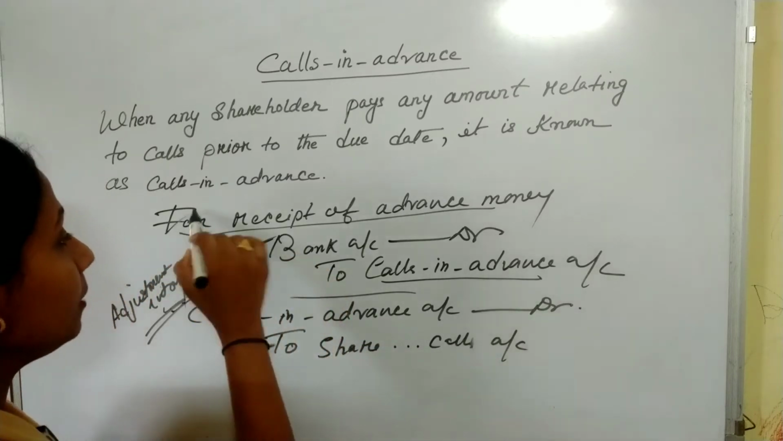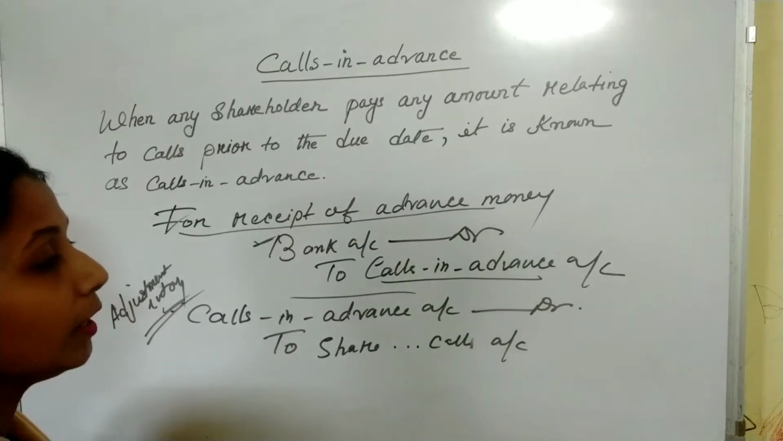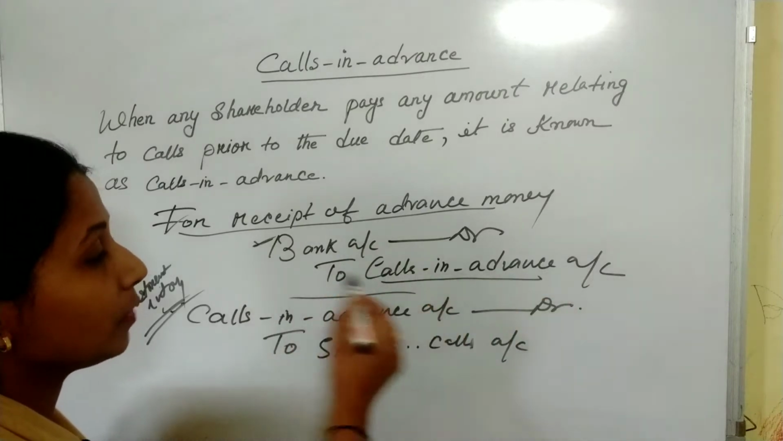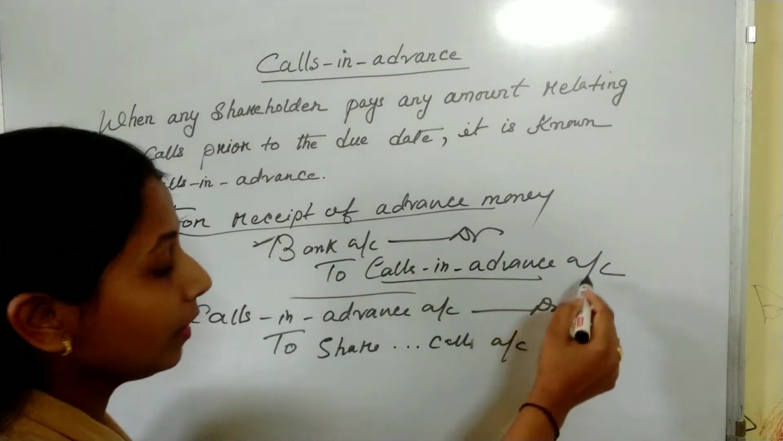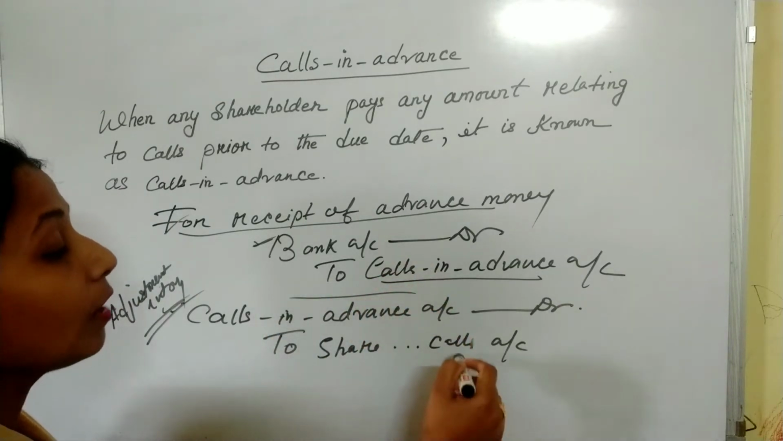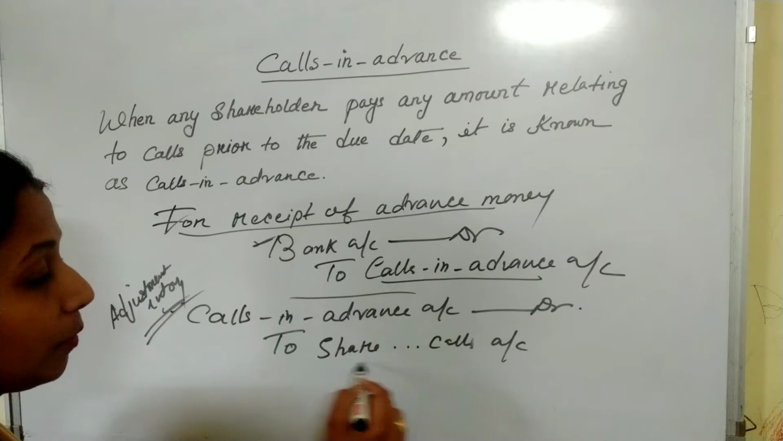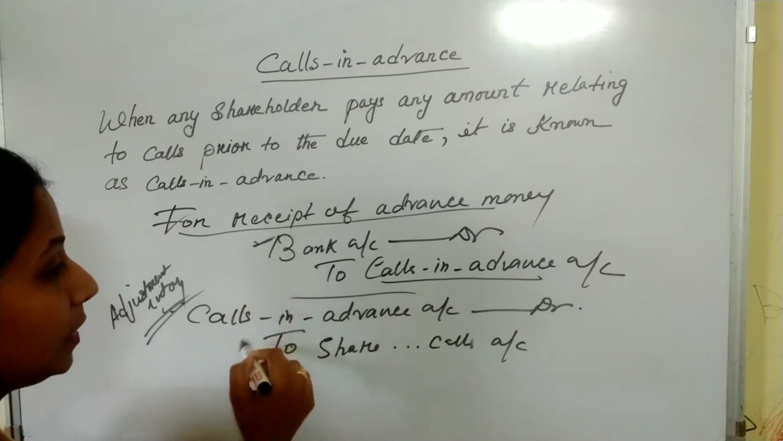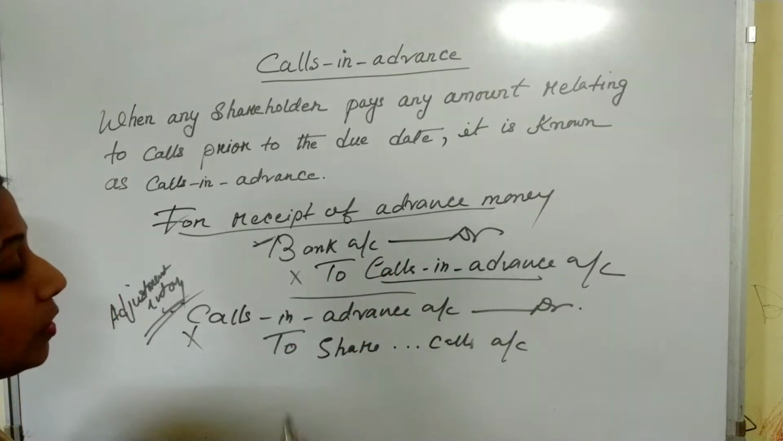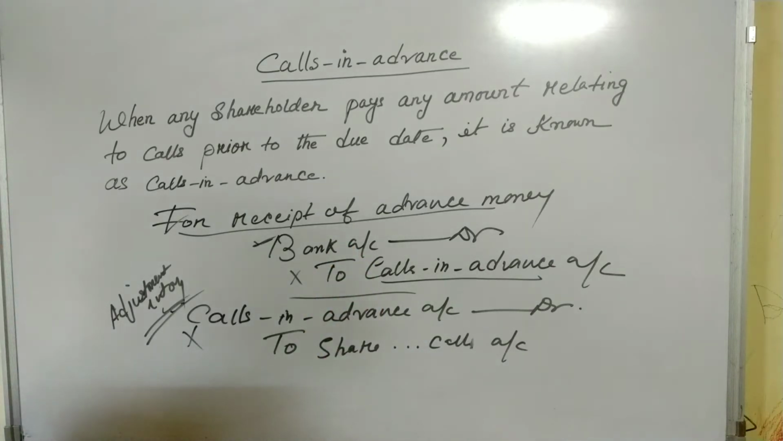Now, see both these entries. First of all, for receipt of advance money, if a company receives the advance money, then bank is debited to calls in advance. The amount so received by the bank is against calls in advance. Now, this calls in advance is adjusted against the call money. If it is first call, second call, then we debit calls in advance account and credit share call account. So this is the adjustment entry. These two are the important entries in calls in advance.